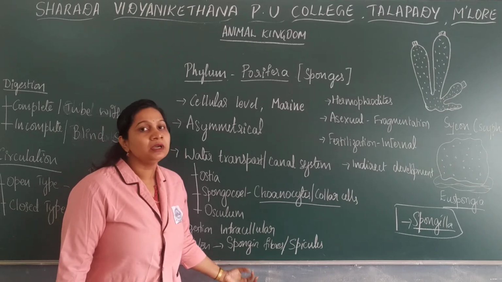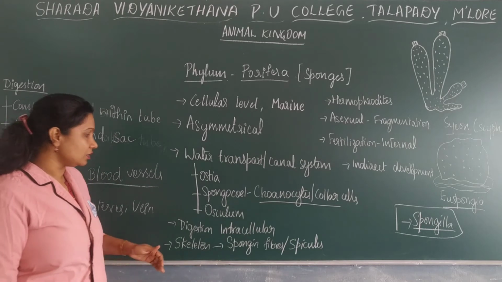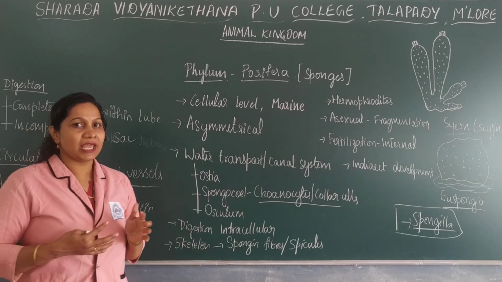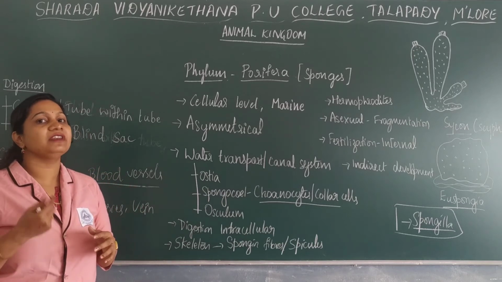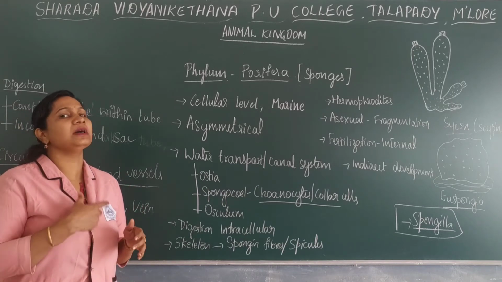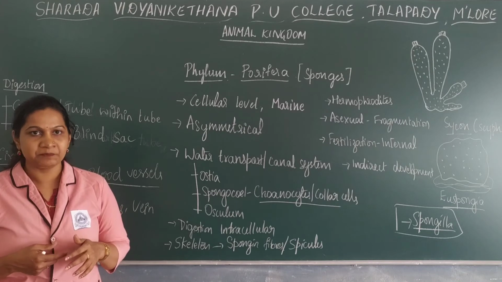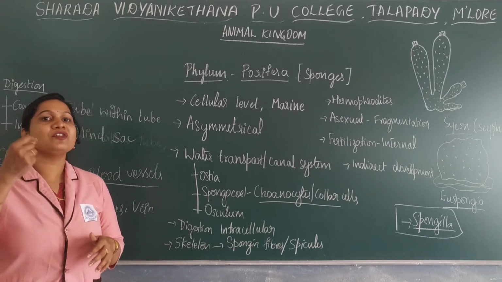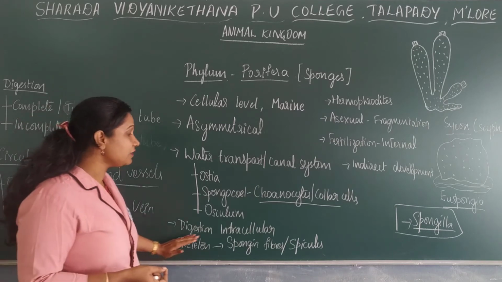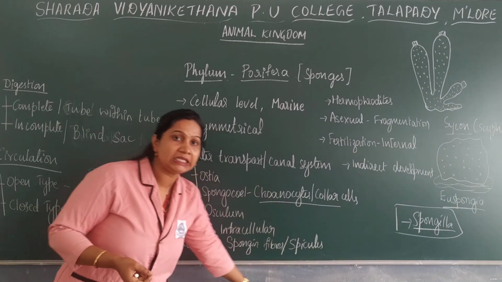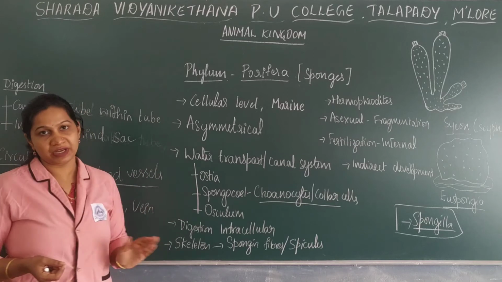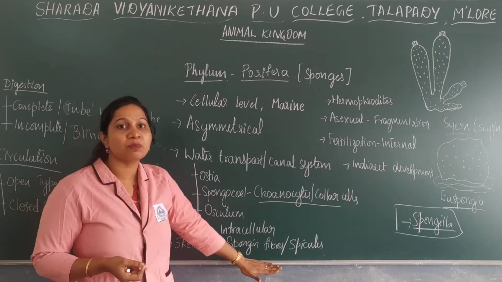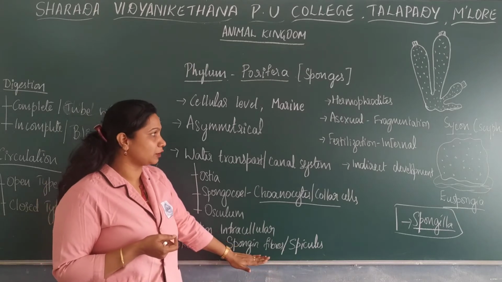Now, there is a concept. Normally we consider that living organisms consist of a negligible amount of silica, or a complete absence of silica. But here it is considered that there is a presence of a minute amount of silica, which is mainly seen in the skeleton of these poriferan members. So that is the skeleton, which is known to be spongin fibers or spicules.